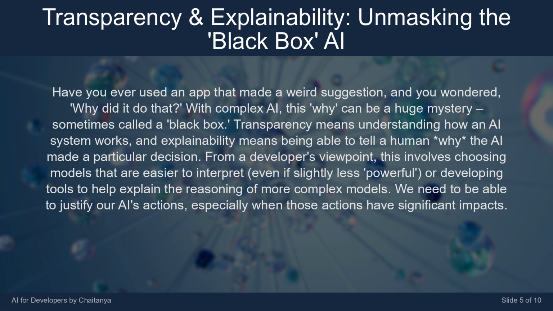From a developer's viewpoint, this involves choosing models that are easier to interpret, even if slightly less powerful, or developing tools to help explain the reasoning of more complex models. We need to be able to justify our AI's actions, especially when those actions have significant impacts.